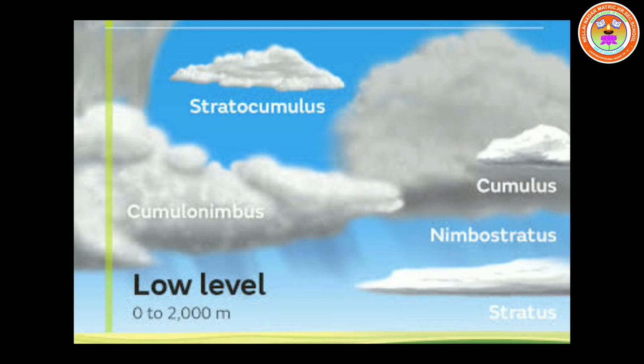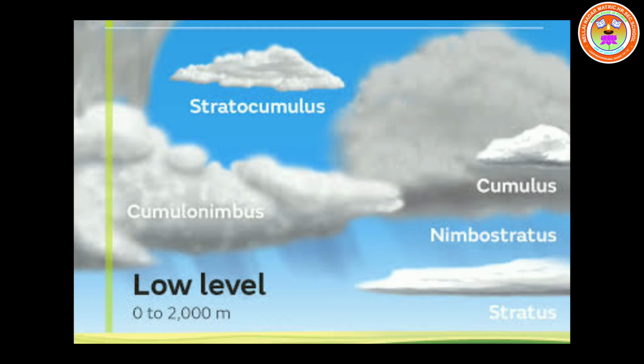Next, cumulus. Dome-shaped with a flat base. See how the cumulus looks like a dome. Children, it looks like the Taj Mahal, where the roof is a dome. It is dome-shaped with a flat base, often resembling a cauliflower. A great example is given, like a cauliflower. It is associated with fair weather. That is cumulus.